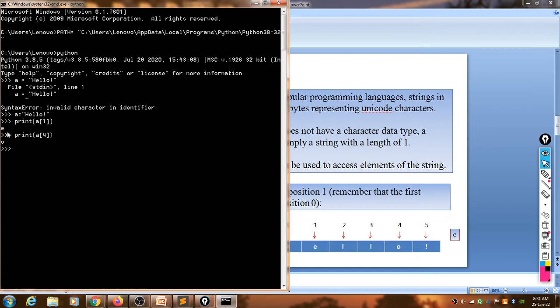Okay, so 0, 1, 2, 3, 4. Is it right? 0, 1, 2, 3, 4. Look here. This O is present at the 4th index. Okay, so got it, all of you?